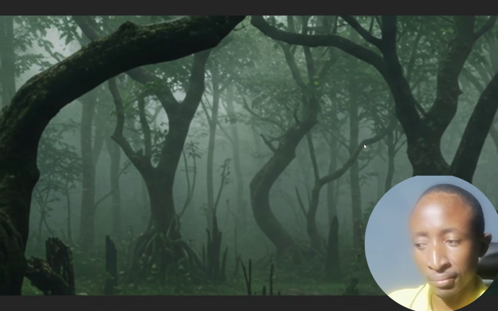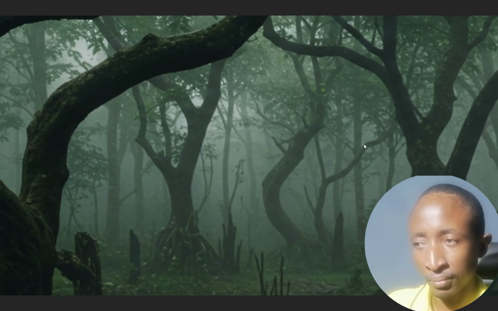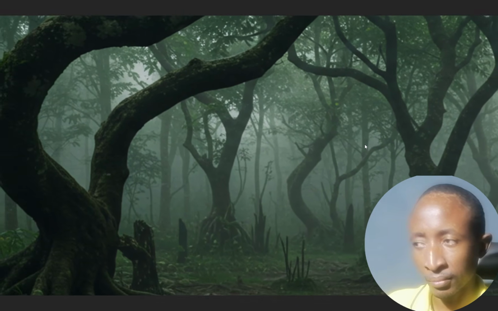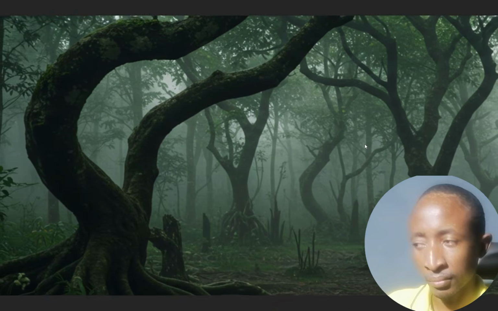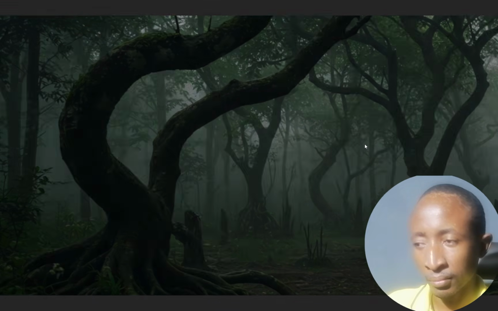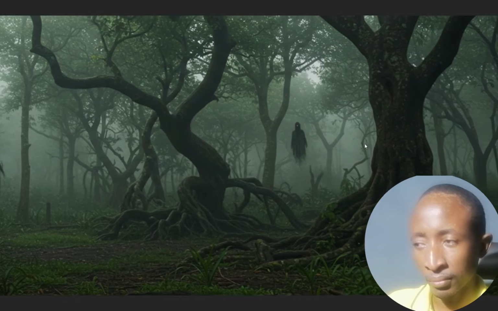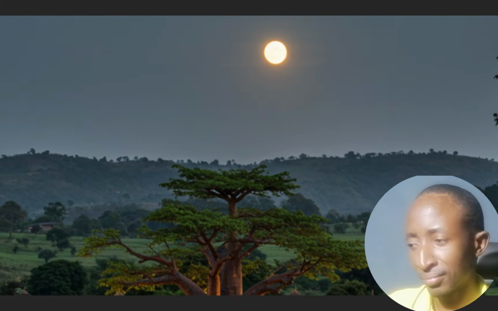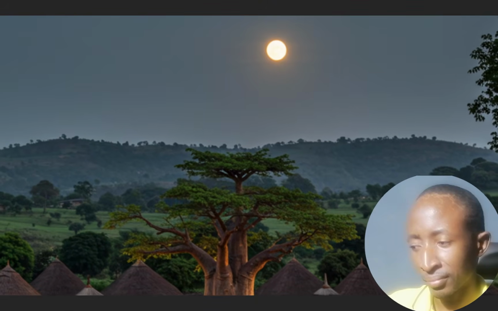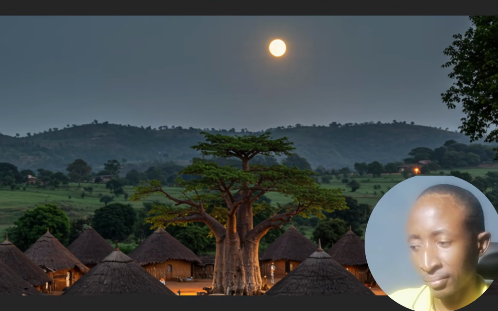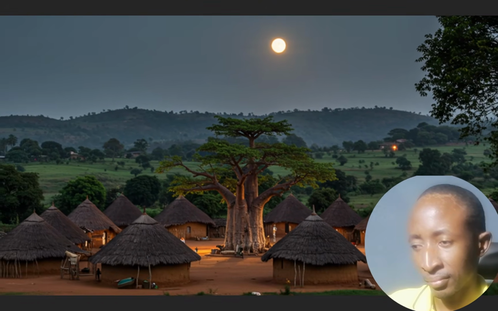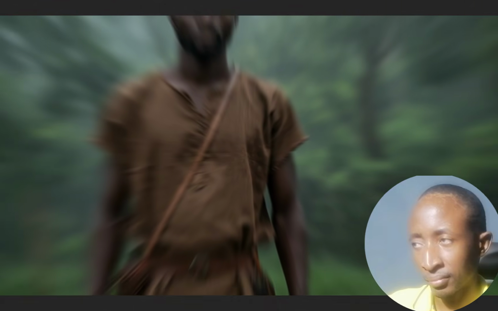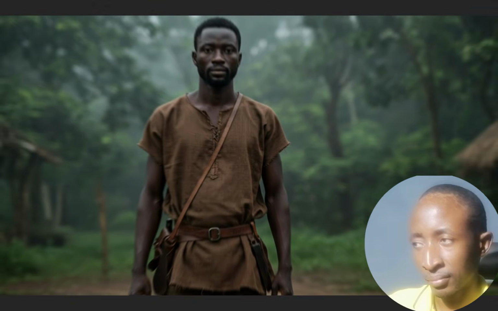The forest, however, was not just a source of livelihood. Legends spoke of Igbo Eye, a forbidden part of the forest where malevolent spirits roamed. It was said that anyone who wandered into that cursed area never returned. These tales were often told by elders during moonlit nights, and while the villagers feared the place, Ode saw it as mere superstition. One day, while hunting, Ode ventured further into the forest.